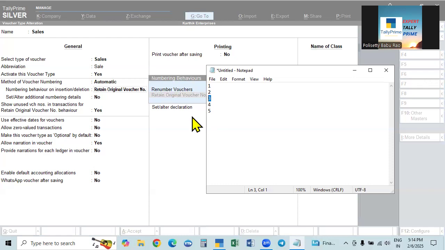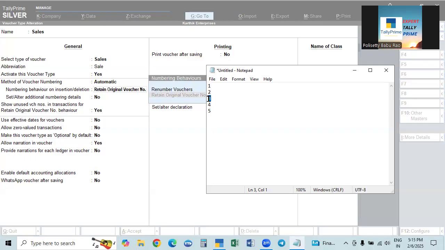But from the 3.0 release onwards, even if you delete a number, the next numbers will not come back. They will not be replaced. So the numbers will not change. After 2, 4 will be there, then 5. The gap will remain and the numbers will not change. So there will be no difference between our books and the customer's books. That is why these numbers will be retained as they are.